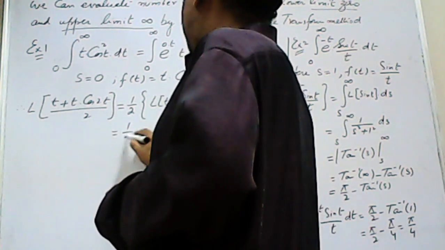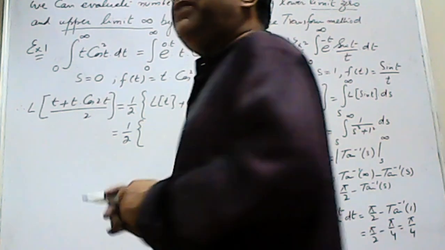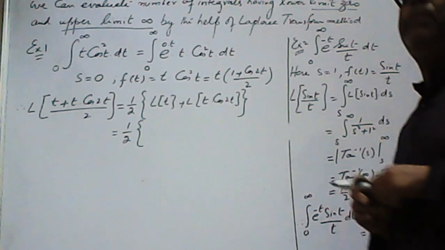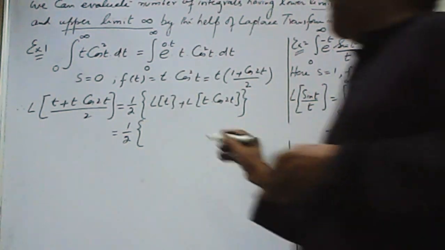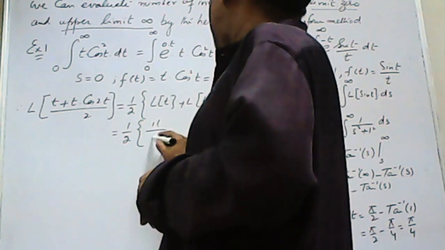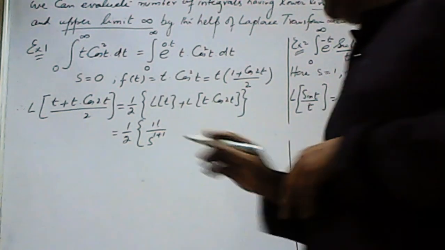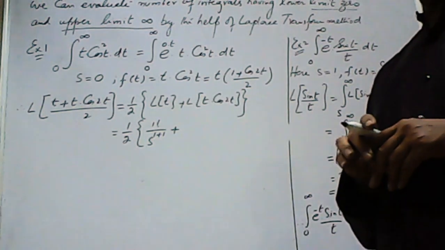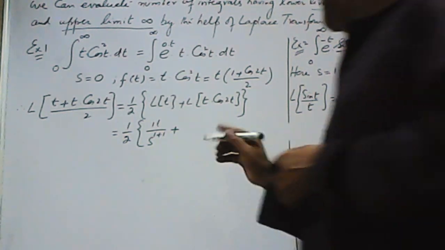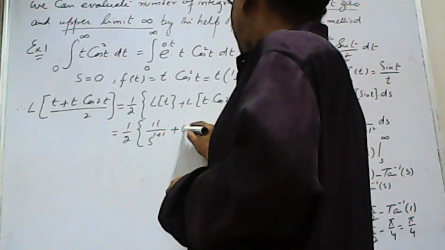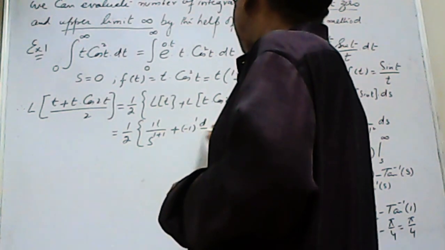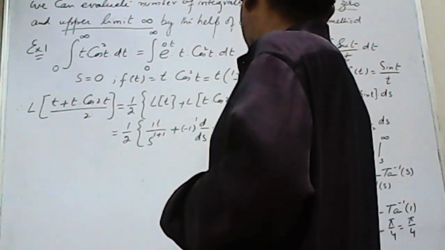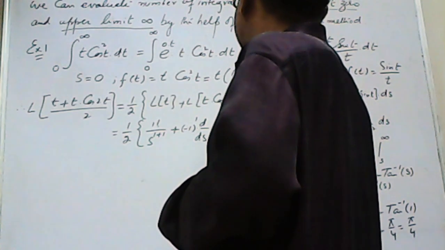Laplace of t, using the formula for Laplace of t^n, is 1 factorial over s^(n+1). Plus, this is the Laplace case of a product, so I need to write (-1)^1 d/ds, and Laplace of cos 2t is s/(s² + 2²).